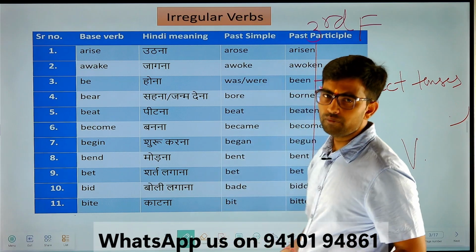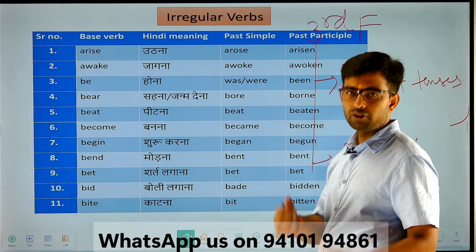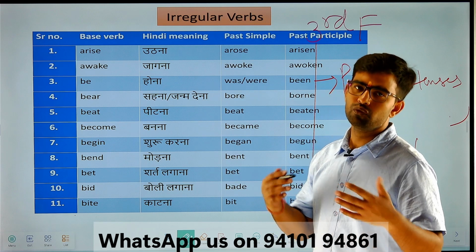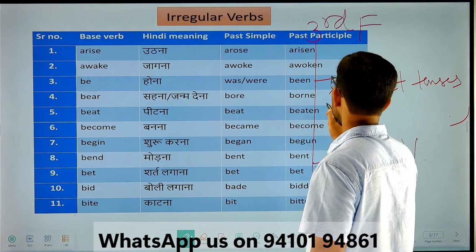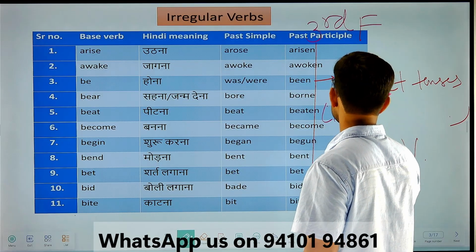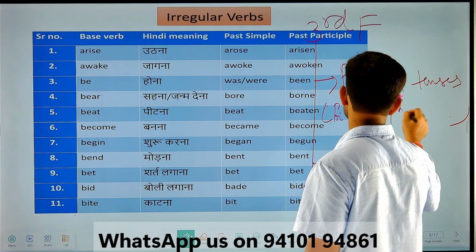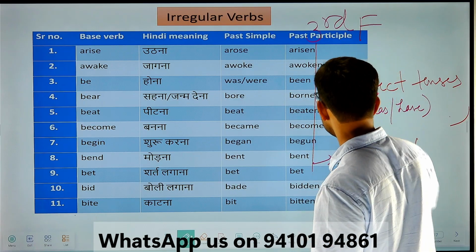Now let's learn about the third form of the verb. The third form is used with perfect tenses: present perfect tense, past perfect tense, and future perfect tense. The helping verb associated with present perfect tense is has and have. With has and have, we will always use third form of the verb.